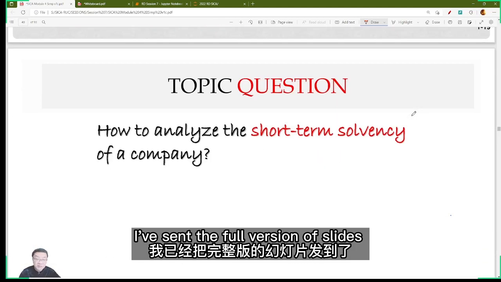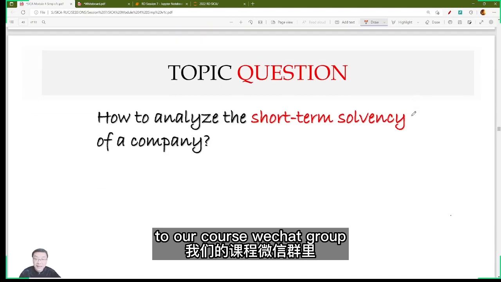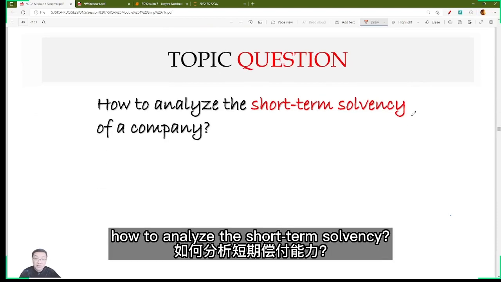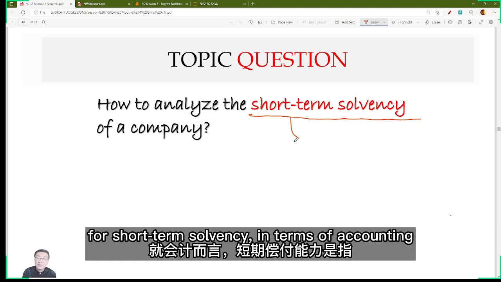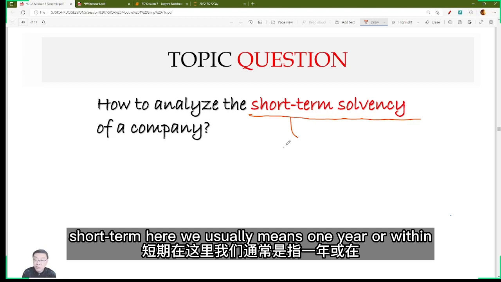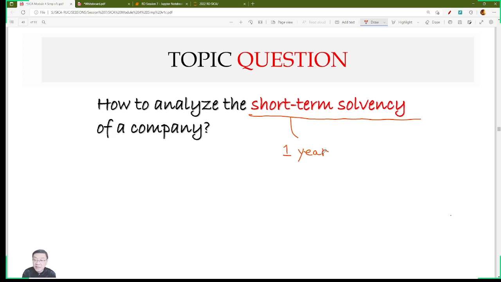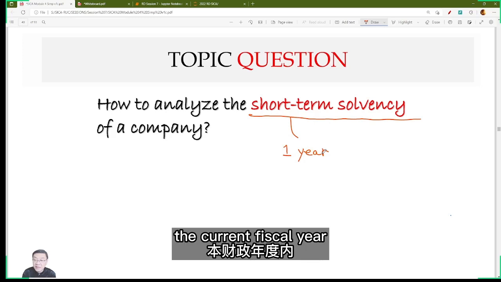I've sent the full version of slides to our course media group. Okay? And topic question, how to analyze the short-term solvency. For short-term solvency, in terms of accounting, short-term here usually means 1 year or within the current fiscal year.